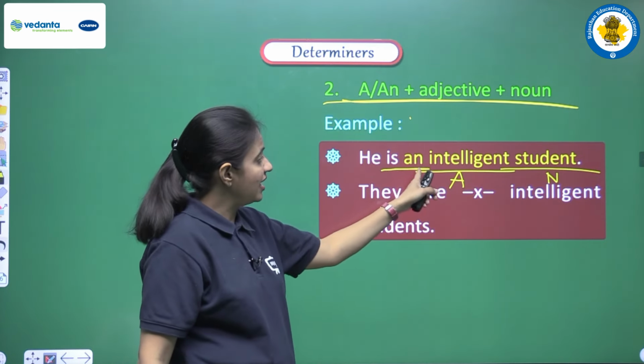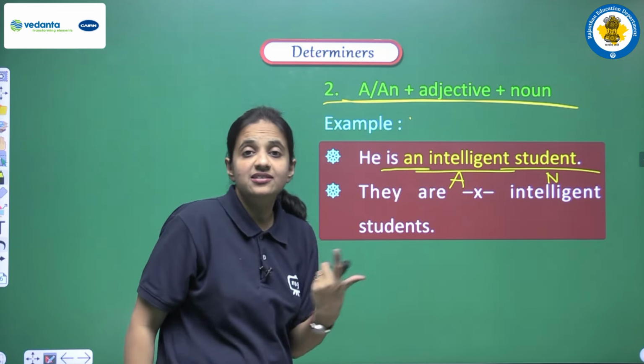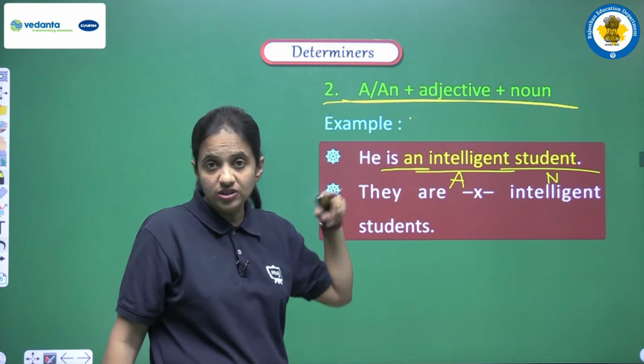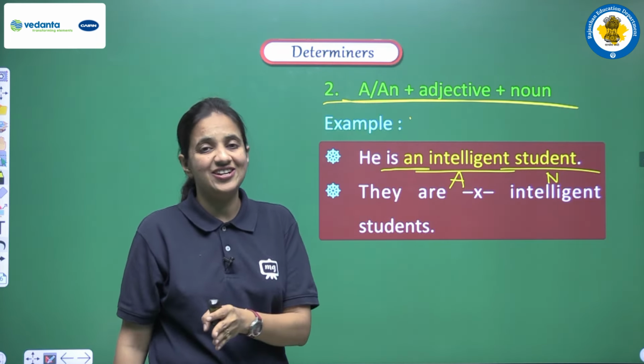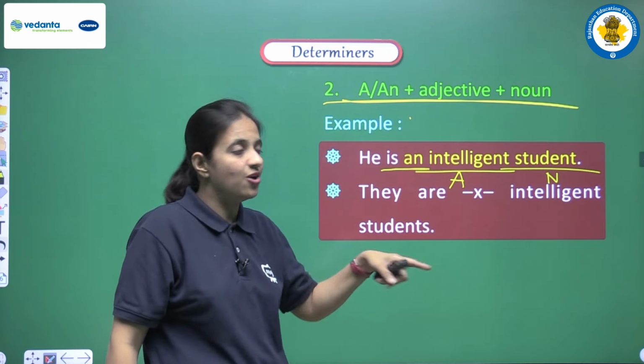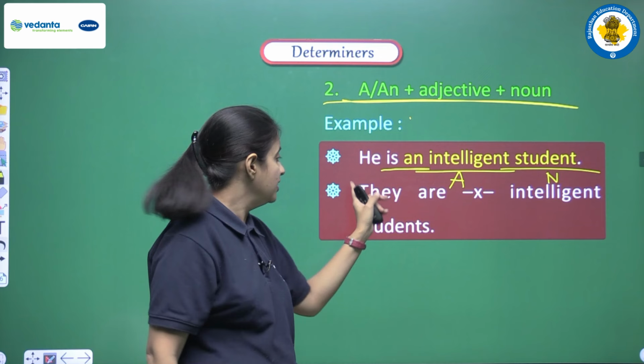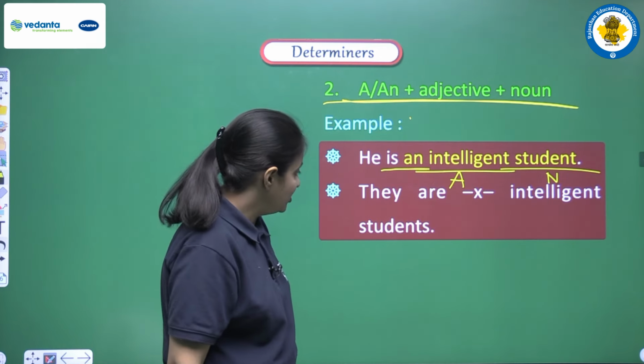And why do we have an? Because we have intelligent, and we are not focusing on the letter, we are focusing on the sound. The sound is intelligent. Okay, so because of the sound we are using an here, and intelligent is the adjective. Next is: they are intelligent students.